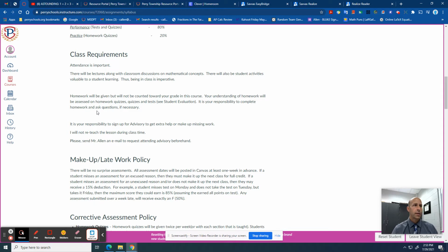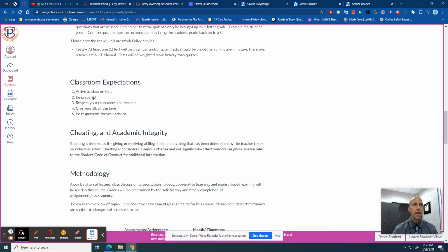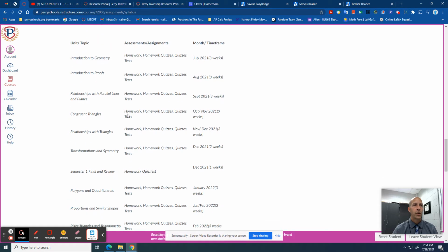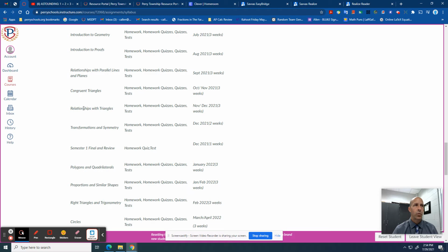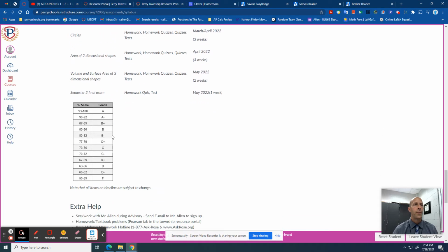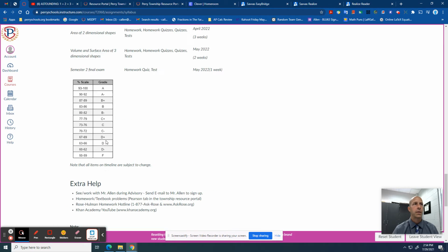Also in the syllabus are things like class requirements, makeup and late work policy, corrective assessment policy, classroom expectations, and an overview of how things will go throughout the year. It looks like in November and December we'll talk about relationships with triangles. That'll give students an idea of what's happening. The grading scale has also been updated for this year due to the Perry Township grade initiative, so the lowest grade students will be able to receive is a 50. And that has to be updated by the end of the 9 weeks.